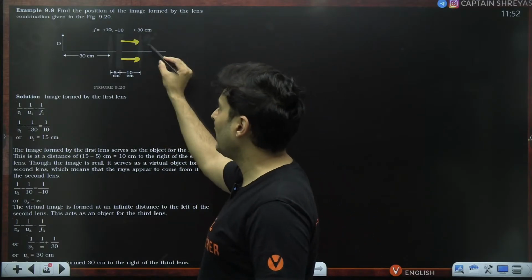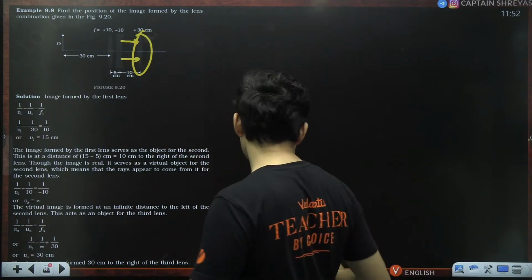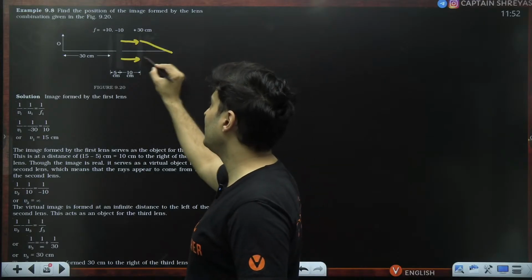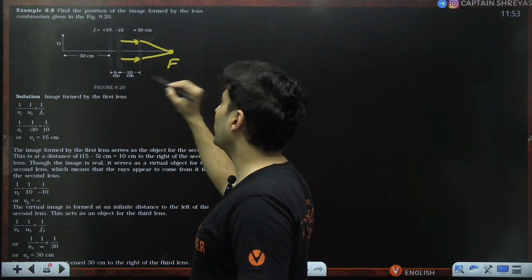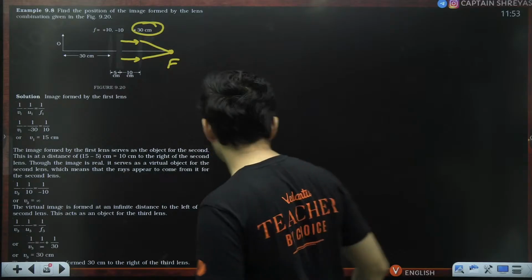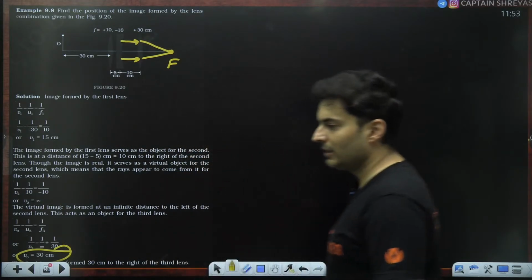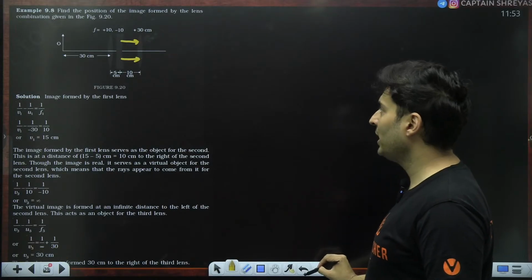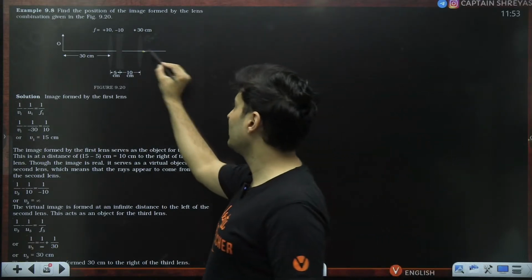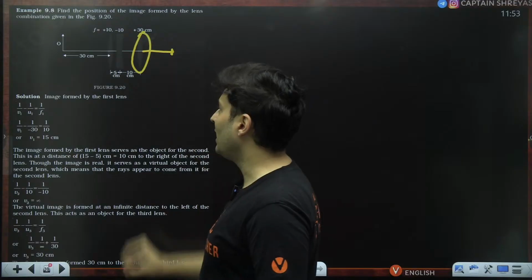If the rays become parallel and they pass through a convex lens, what will happen? They will definitely meet at the focal point. And the focal length is 30. So they will definitely meet at 30 centimeters, like you can see. So that's why the final image will be formed at 30 centimeters from the last lens.